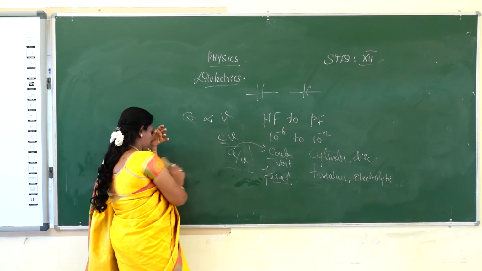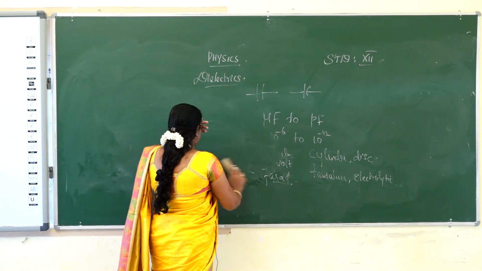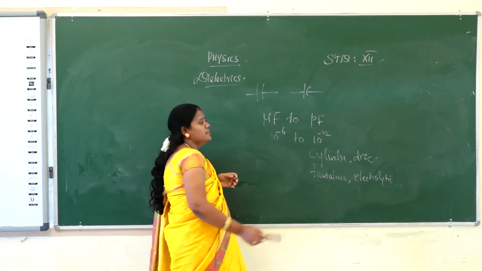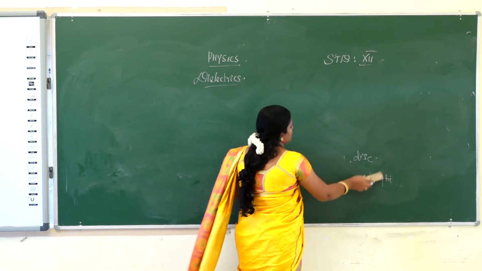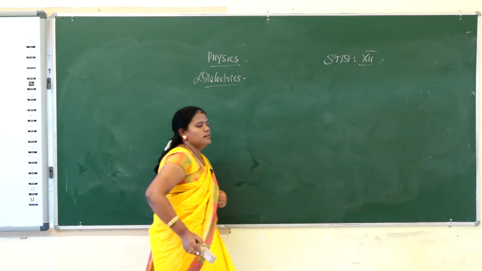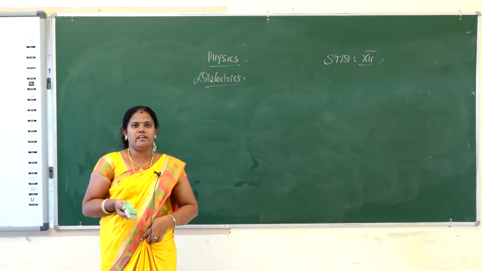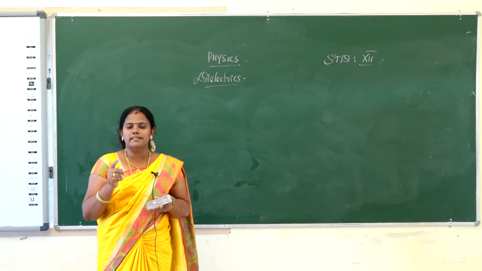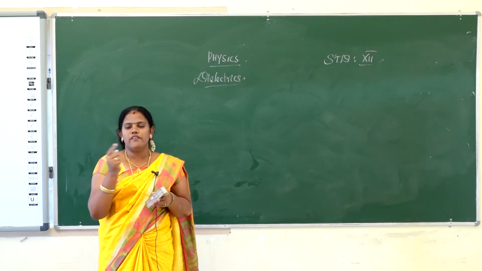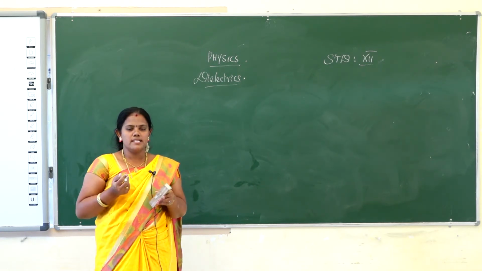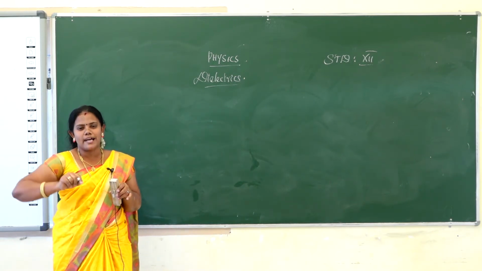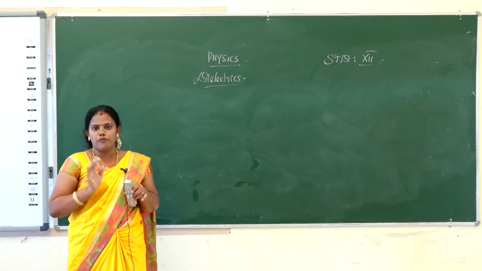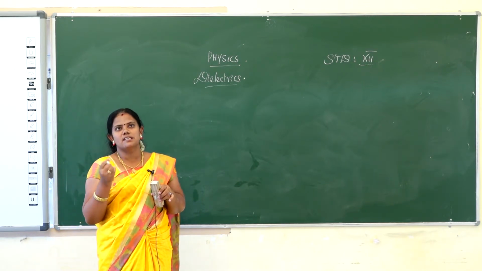So to enter this topic, I just explained the condenser. What's the meaning of condenser? Condenser is one part of the fan. Suppose we switch on the fan, sometimes the fan does not rotate. Just apply a torque on the plates, and the fan will start to rotate. Why is it so? The condenser in the fan gives the torque to the plates, but if the condenser is faulty, the plates do not rotate.